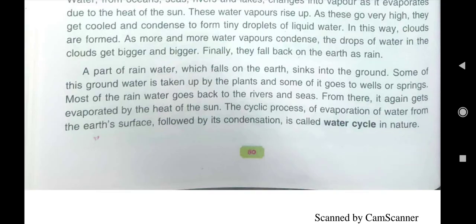its condensation is called water cycle in nature. So what is water cycle? The cyclic process of evaporation of water from the earth's surface followed by its condensation is called water cycle.